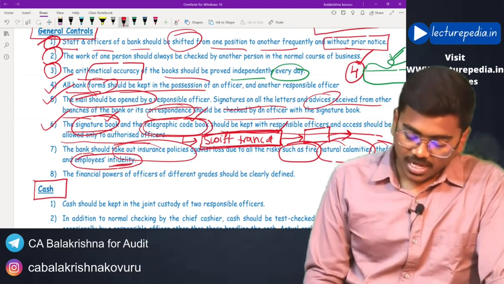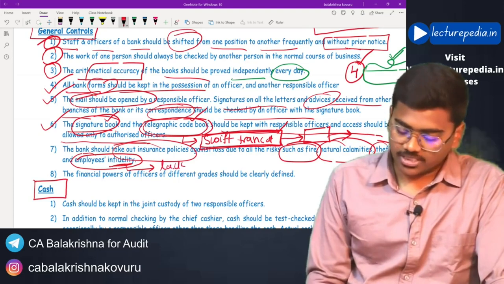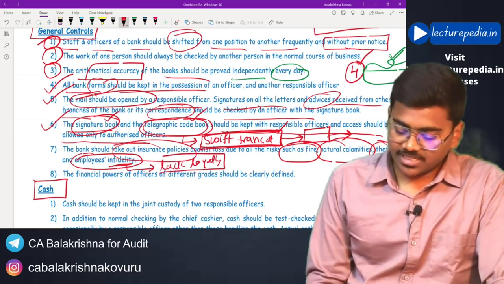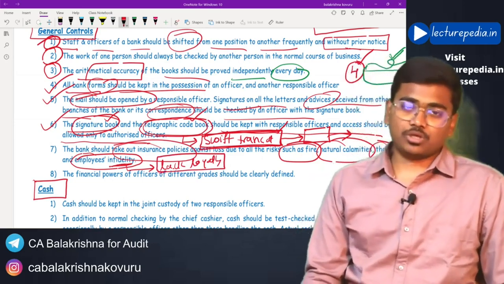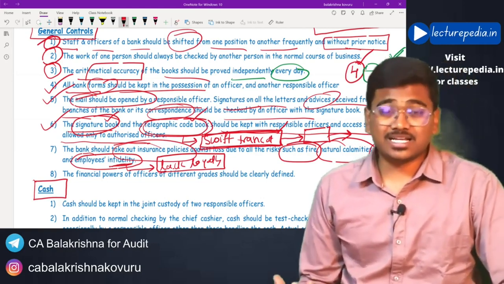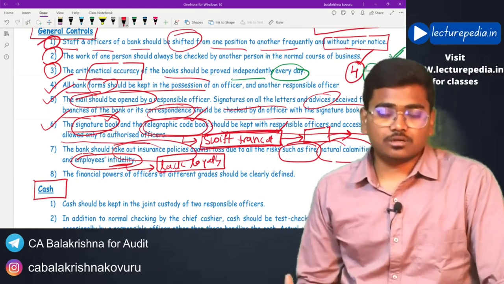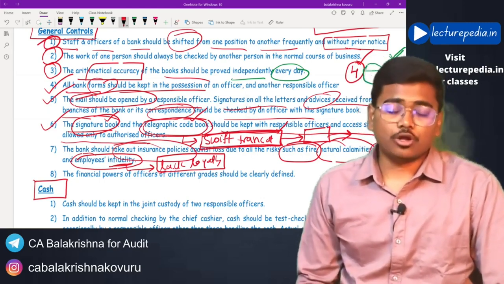Infidelity means lack of loyalty. Some employees might commit fraud, they might misuse the funds of the bank. In those cases, insurance can be taken against such frauds committed by employees due to lack of loyalty.